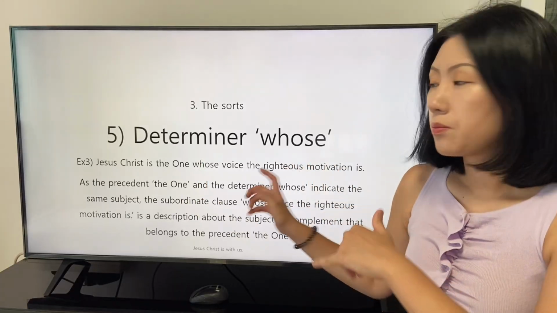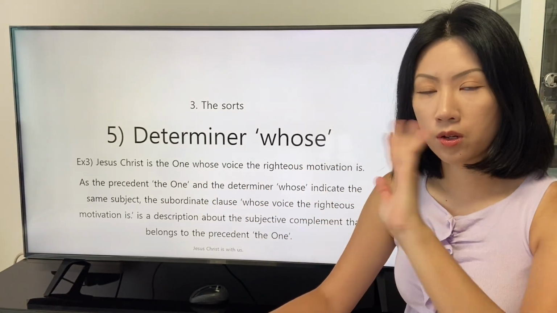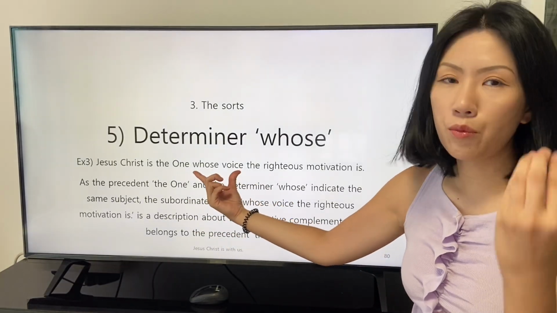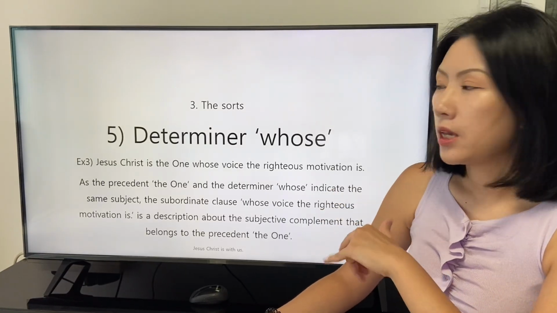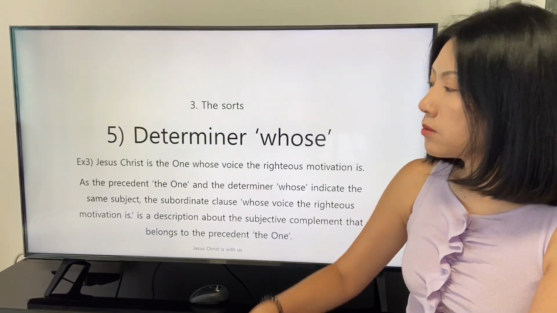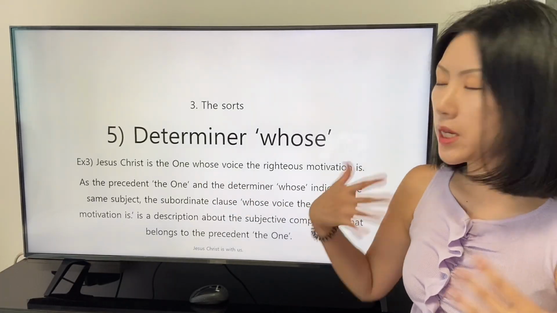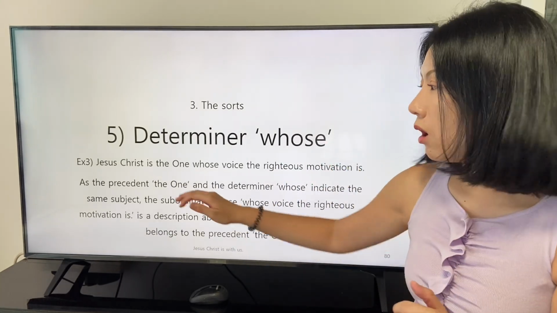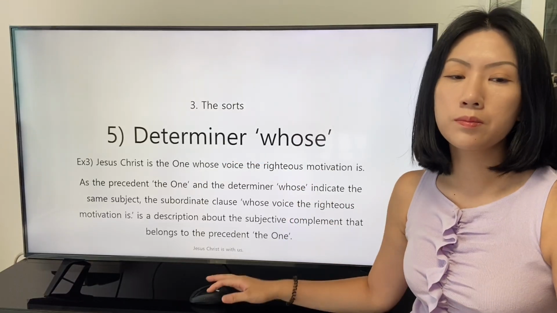In this sentence, whose voice is the phrase of the conjunction. This phrase has the role of the conjunction for this sentence, including the possessive determiner whose. And we can also say that the speaker describes the belonging of the precedent in the subordinate clause.